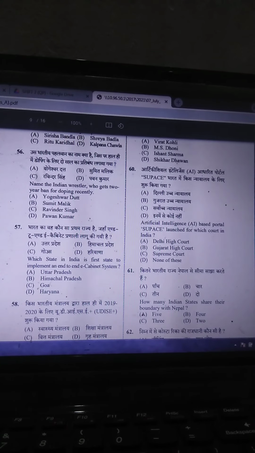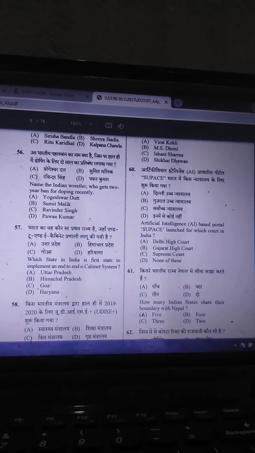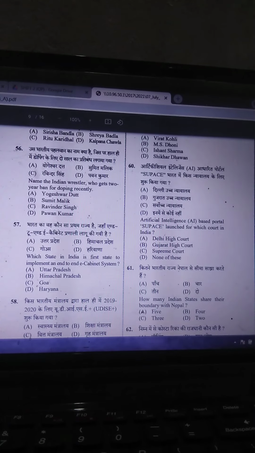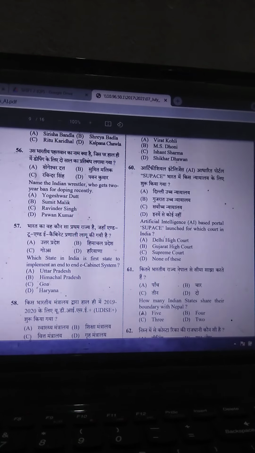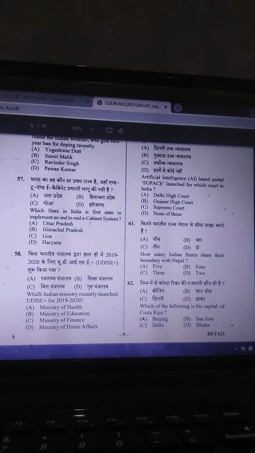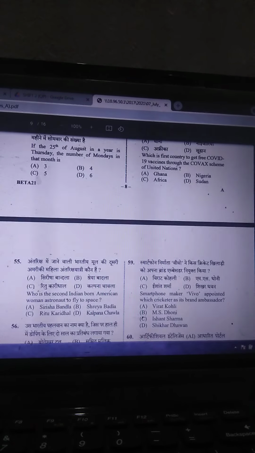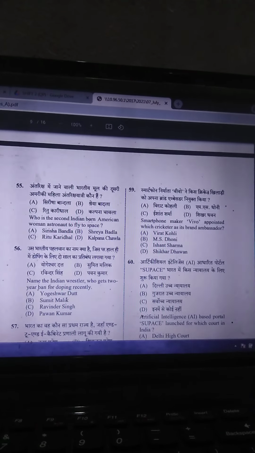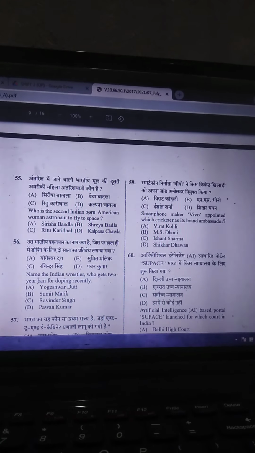Which state in India is the first state to implement an end-to-end e-cabinet system? So the correct answer is Himachal Pradesh. Question number 58, I don't know its answer. I will find out and then I'll discuss. Next question is smartphone maker Vivo appointed which cricketer as its brand ambassador? So Virat Kohli is the correct answer.